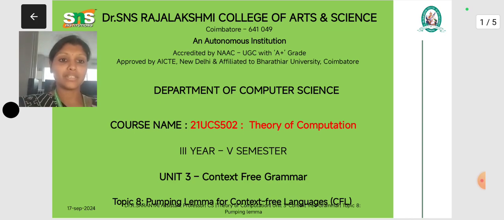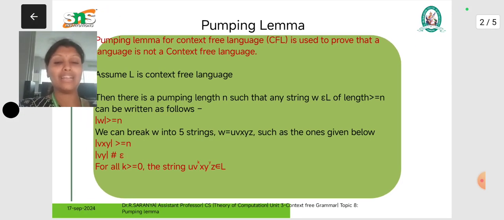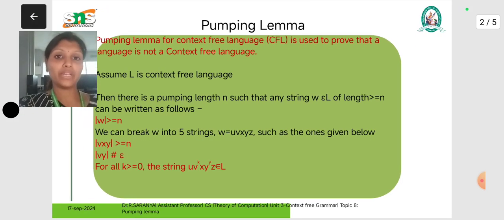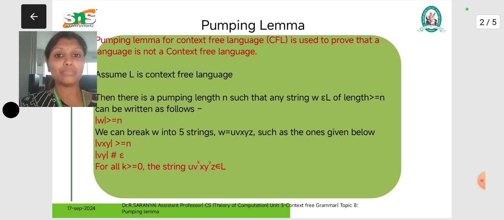Today in this lecture series we are going to see the subject theory of computation. In theory of computation we are going to see one interesting topic. It's none other than the pumping lemma for context-free language. We already saw what is meant by context-free grammar, right? The context-free grammar is a finite set of rules that we follow, based on the given production rules, to derive some kind of string. Here, whether a language is a context-free language or not, we are going to prove with the help of pumping lemma techniques.